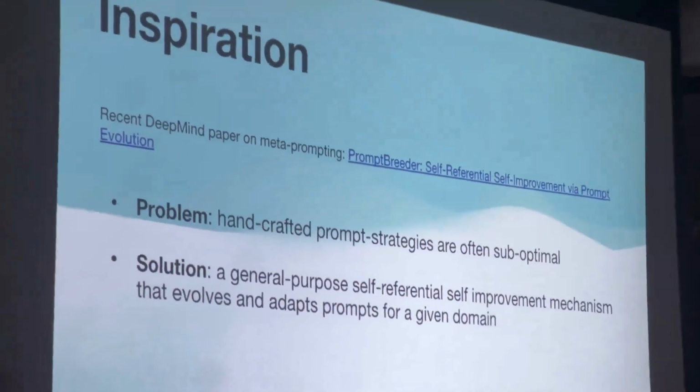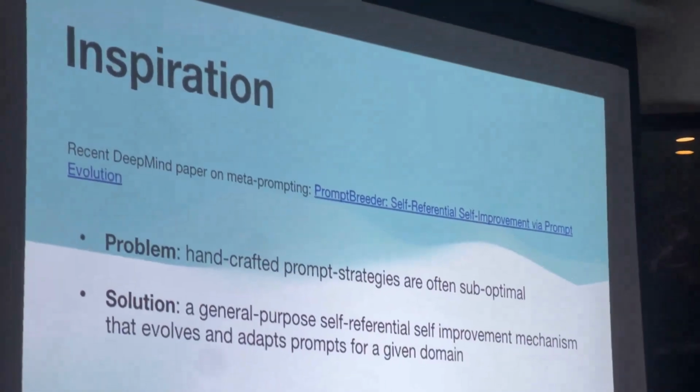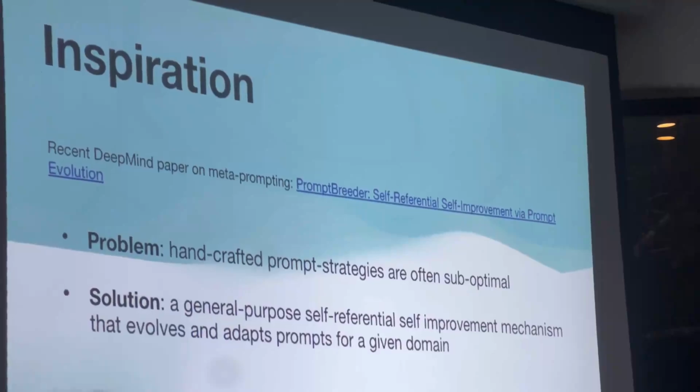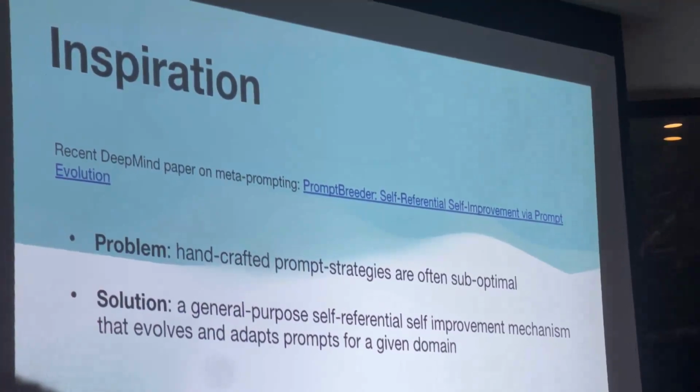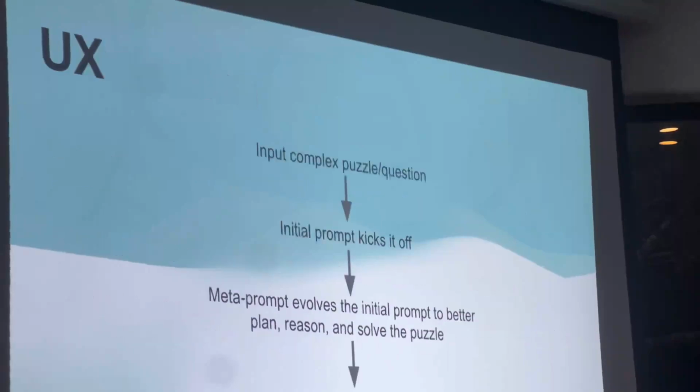So I think this was mentioned earlier as well. The inspiration here came from this paper from DeepMind recently around self-referentiality. And the problem is, handcrafted prompt strategies are often suboptimal. That point was made earlier. So the solution is meta-prompting, getting to some kind of feedback loops.